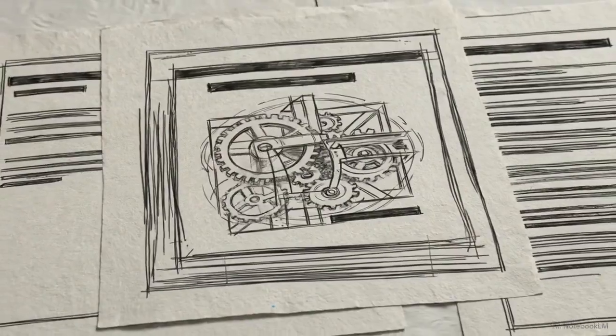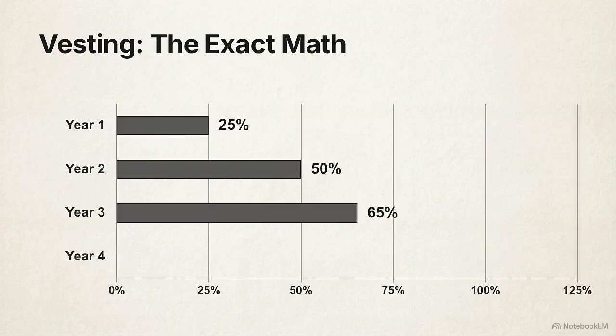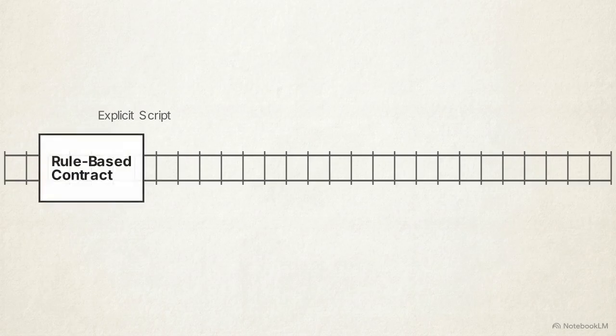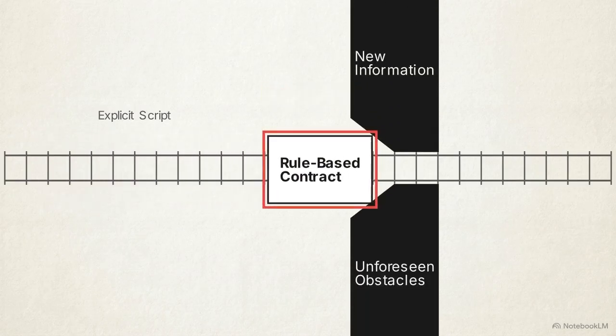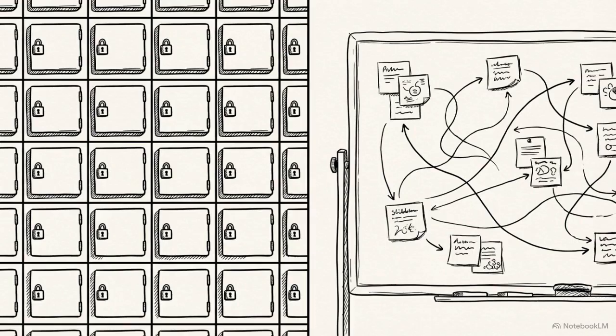We have seen the machinery, the rules. Rule-based contracts rely on explicit, measurable procedures, like the exact math of a vesting schedule. But rigid rules can lack flexibility. In an unpredictable venture environment, following a script too closely can prevent the parties from adapting to new information. This is why the deal also incorporates principle-based elements, overarching values, and broad guidelines that govern the relationship when specific rules aren't enough. A successful venture deal synthesizes both.